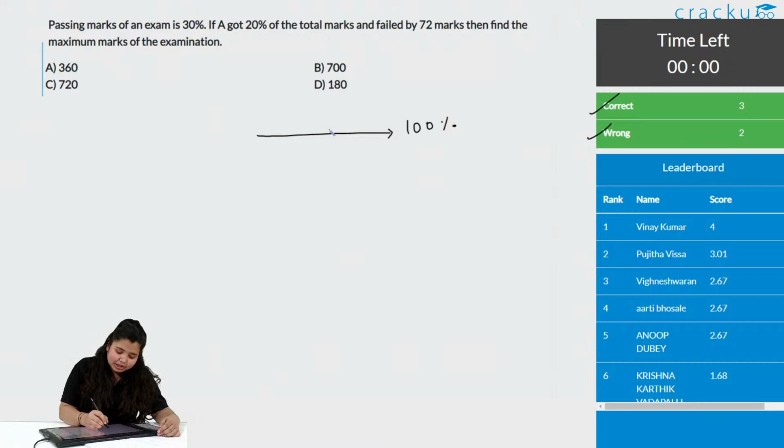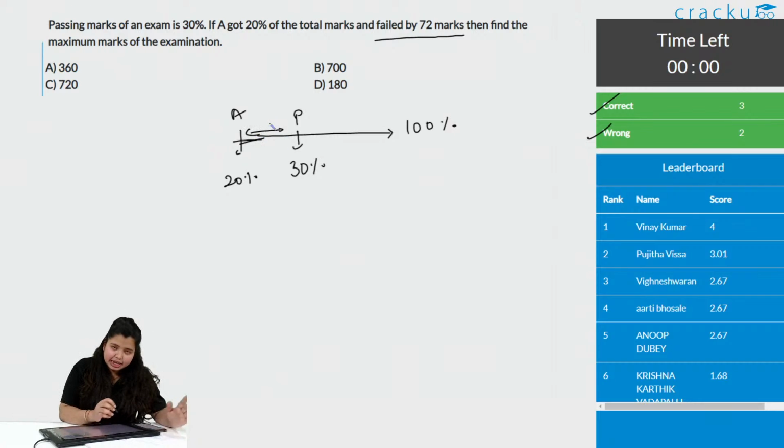Passing marks in an exam is 30%, right? A got 20%, and A failed by 72 marks. That means the gap between A and the passing marks is 72.